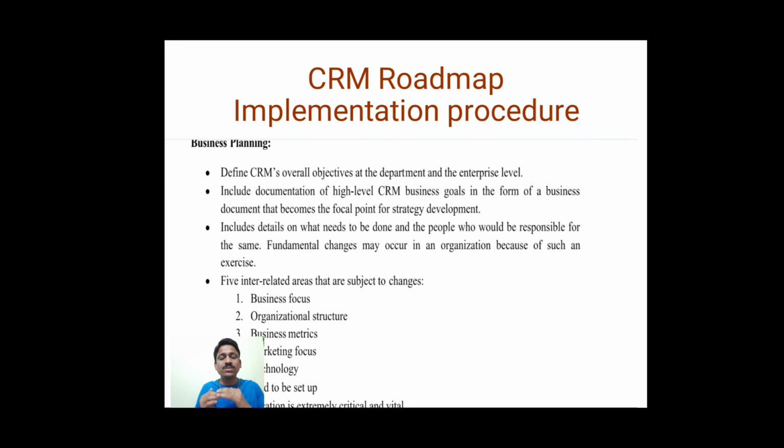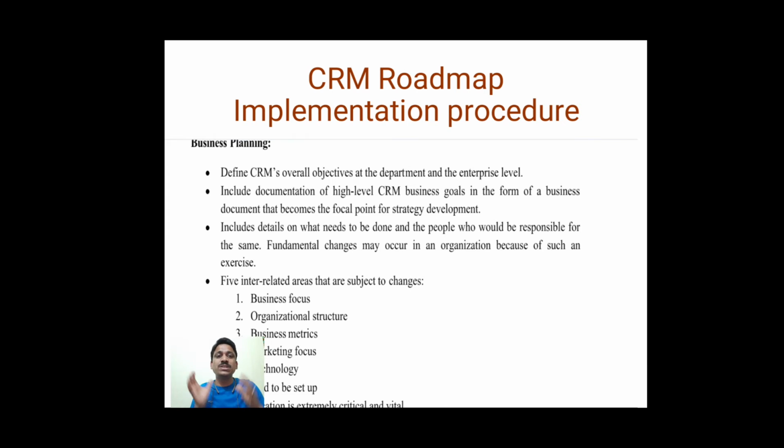At the departmental level, what will be our objectives? The overall objective, the example we have taken, is to retain 80% of the customers. So to retain the customers, the manufacturing department, what should they consider as their objective, and the marketing department, what are they going to do, the sales department, what are they going to do, the service department, what are they going to do.